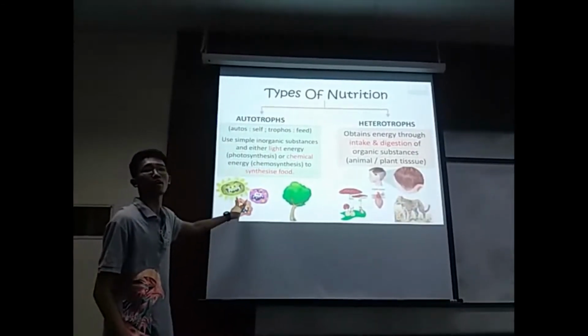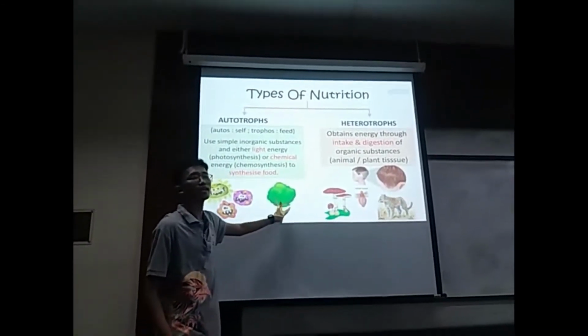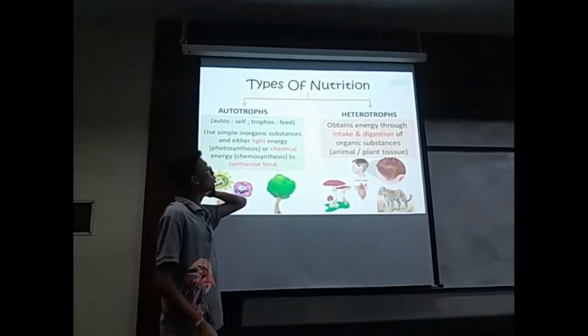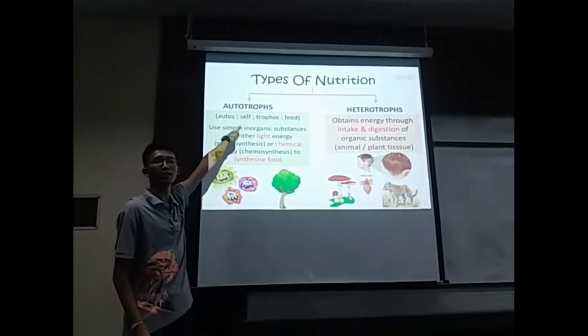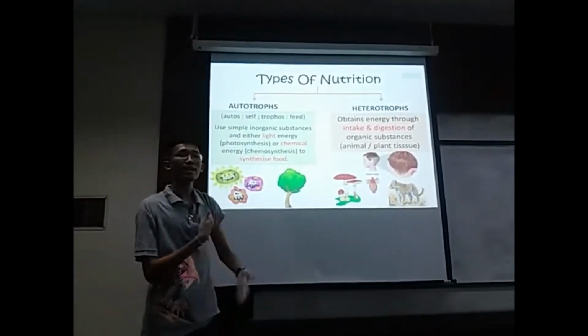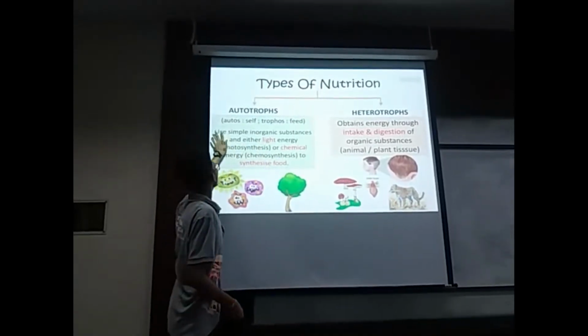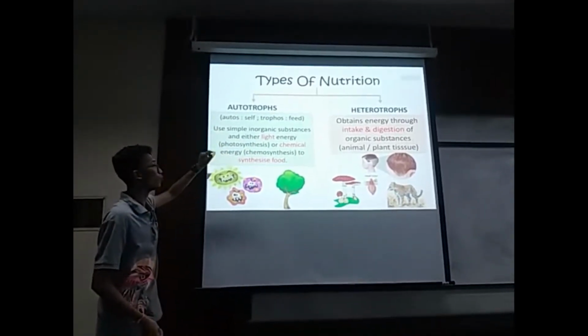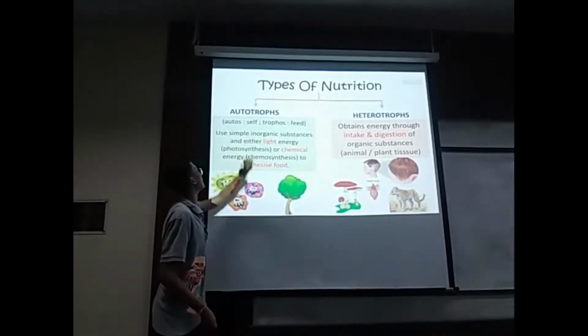So there are two types of nutrition. The first one is autotroph and the second one is heterotroph. From the word itself, auto means self, like automatic means by its own. Troph means feed. Combining these two words, it means self-feeding.